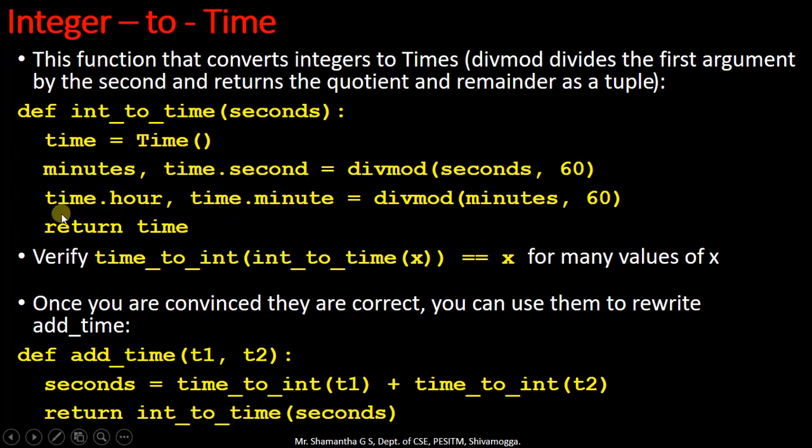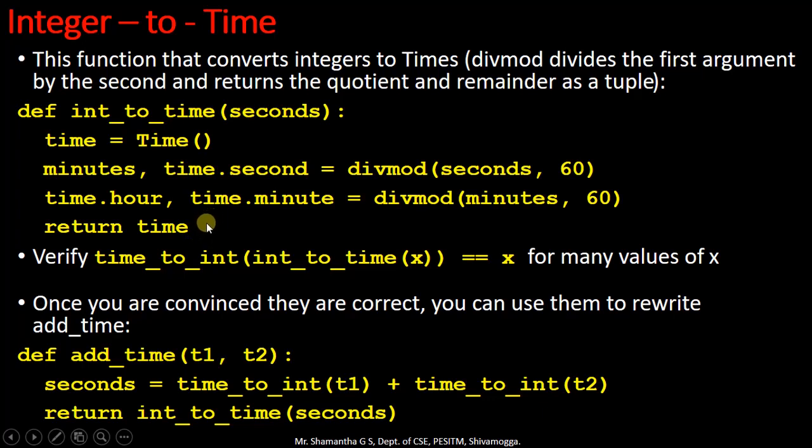So 2 hours is assigned to time.hour and 20 minutes is assigned to time.minute. So ultimately we have assigned all the attributes of the time object: time.hour, time.minute, and time.second. Now this time object can be sent to the calling function as a return value.